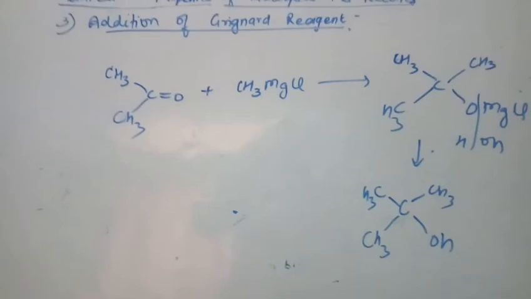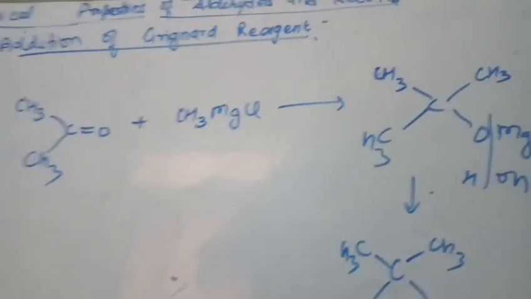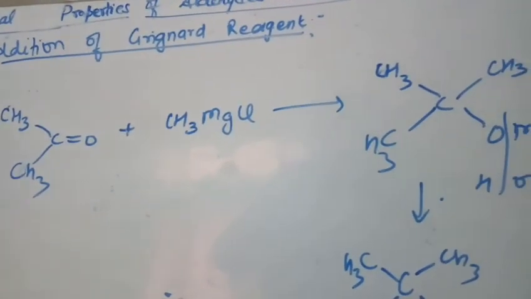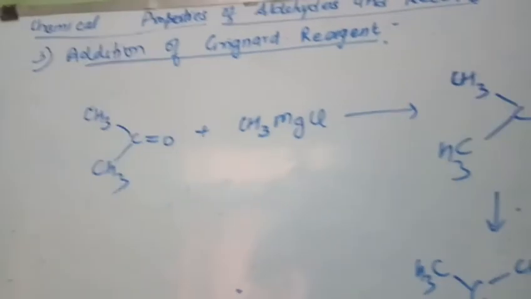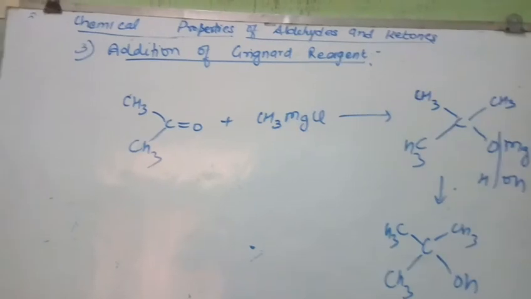Right, so tertiary alcohol will be formed. So with methanal, primary alcohol; with any other aldehyde, secondary alcohol; and with ketone, tertiary alcohol is formed. So that is addition of Grignard reagent.